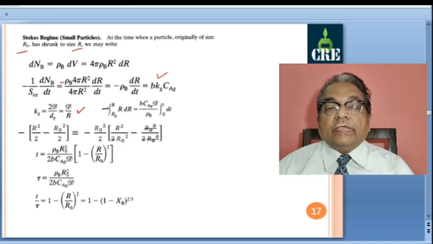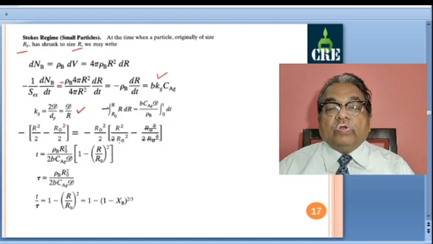So this is r dr, minus r dr, and this is the integral dt from 0 to t. When time t is equal to 0, r is equal to r0. At time t is equal to t, this is r. So when I solve this, the minus sign I have maintained outside: r square by 2 minus r0 square by 2.